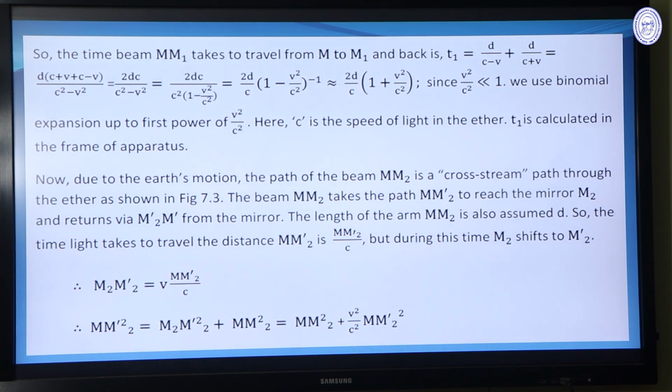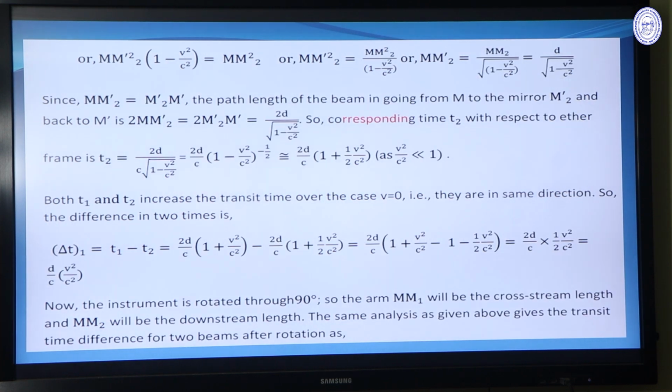Similarly for the beam MM2, we get the corresponding time with respect to the ether frame as t2 equal to 2d by c into (1 plus v square by 2c square), and both t1 and t2 increase the transit time over the case when v is equal to 0, and they are in the same direction.